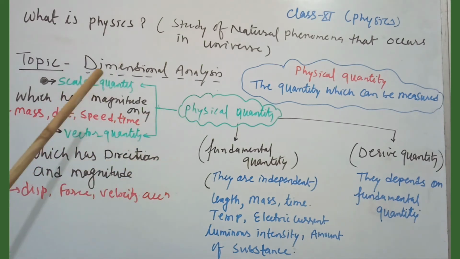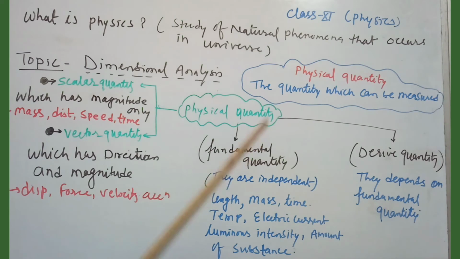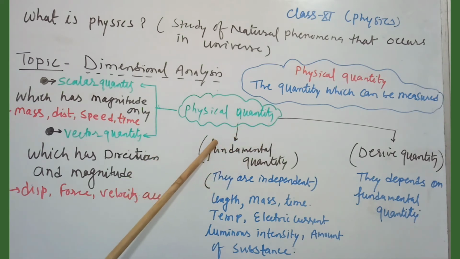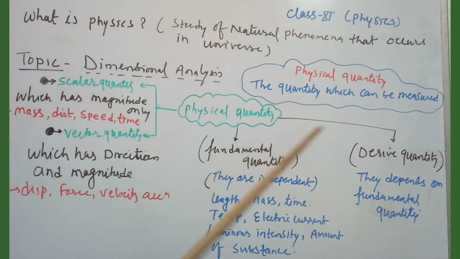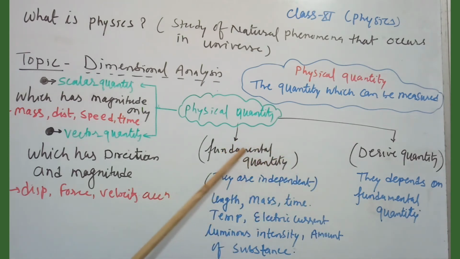Now today we focus on this topic, physical quantity. On the basis of independent and dependent, we can divide it into two parts: fundamental quantity and derived quantity. Fundamental quantities are those quantities which are independent, which do not depend on other quantities.